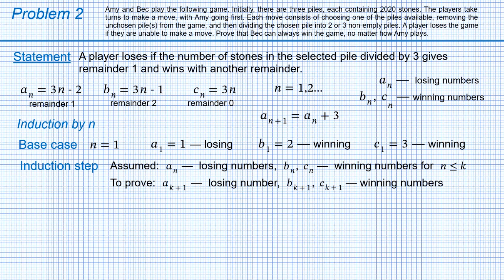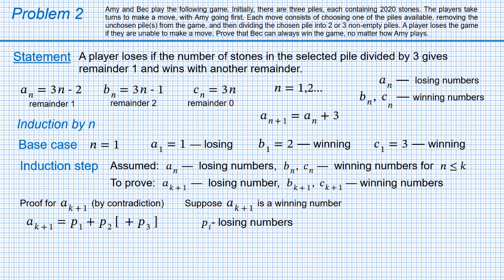We start with proving that a with index k plus 1 is a losing number, and do that by contradiction. Suppose a with index k plus 1 is a winning number. In this case, a with index k plus 1 can be represented as a sum of 2 or 3 losing numbers. a_(k+1) equals p1 plus p2 plus maybe p3. All the right-hand side terms are losing numbers, and they are all less than a_(k+1).